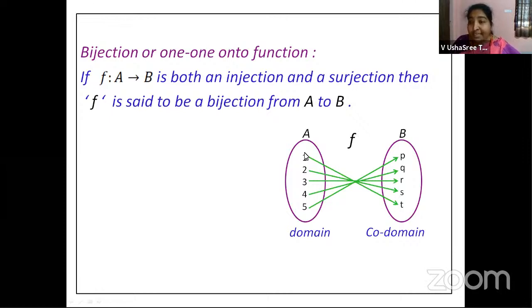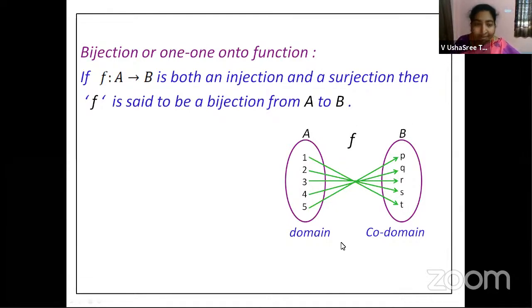And each and every element in set A has got one and only one image in set B. Therefore, it is one-one. Next, every element in set B has got a pre-image in set A. Otherwise, we can say the codomain and range of this function are both equal. That should be an onto function, right? So this example states it is a one-one function and an onto function. Therefore, I can call it a bijection.